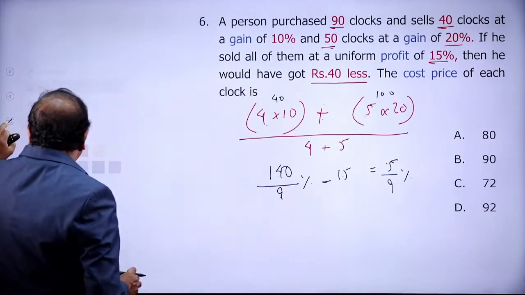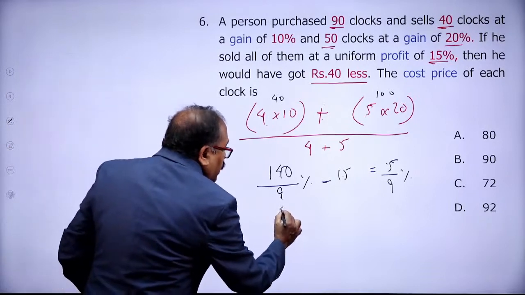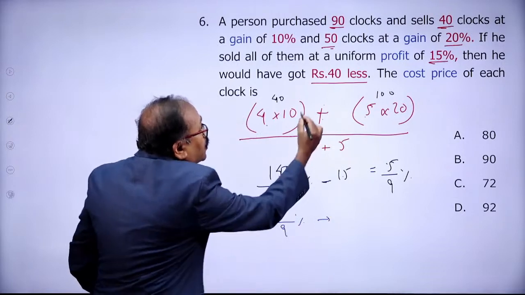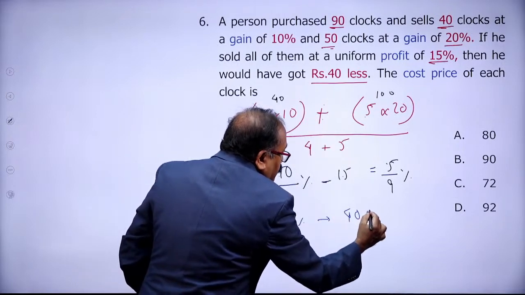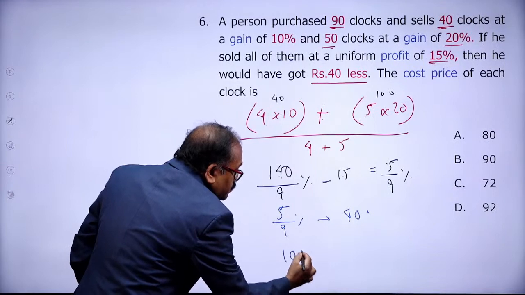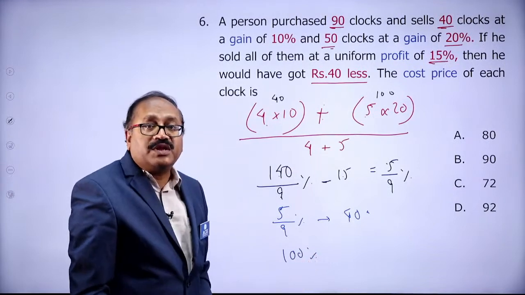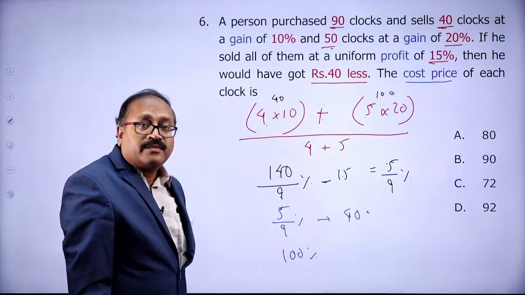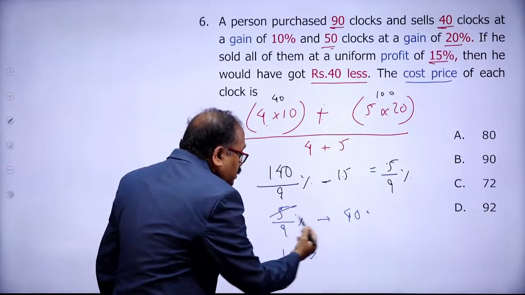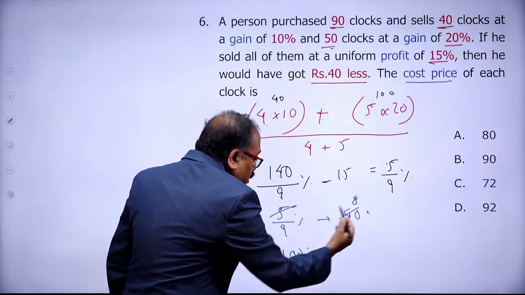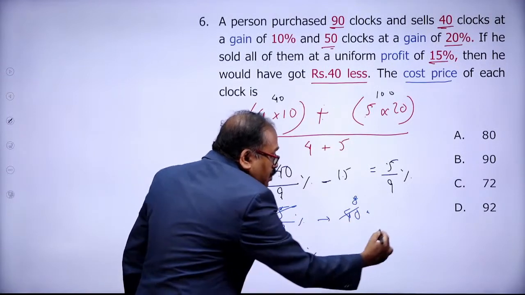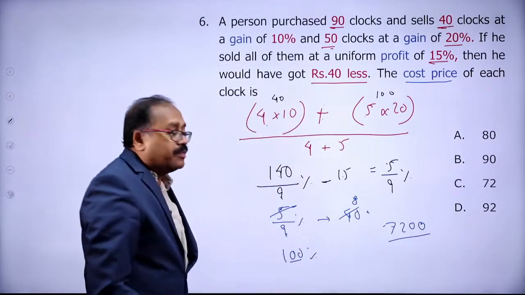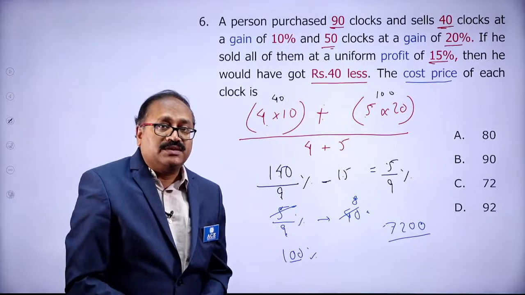That means I can find it out here that if 5 by 9 percent is equal to 40 rupees, then what is 100 percent? That is your cost price. That's what I need to find out, the cost price, 100%. Then my friends, what happens? Look at this part. This gets cancelled 8 times. 8 9s are 72 followed by 20. 7200. This is what my cost price is.